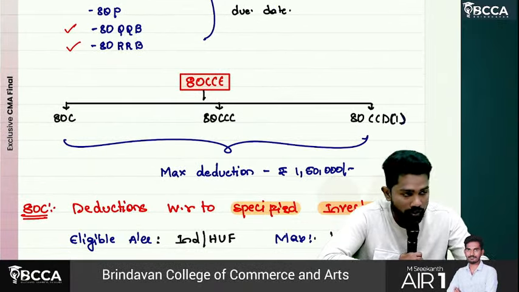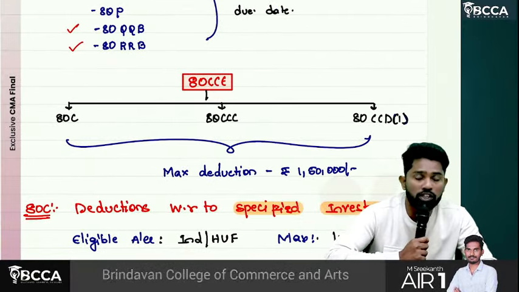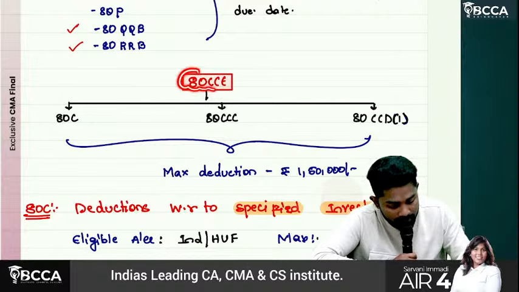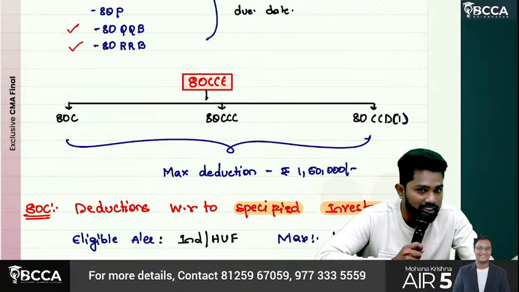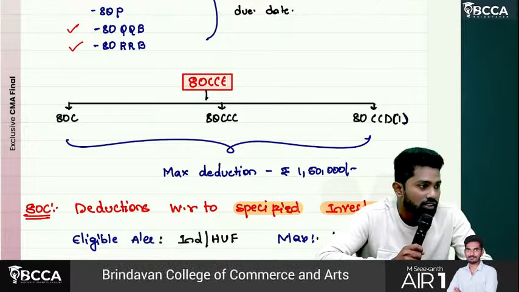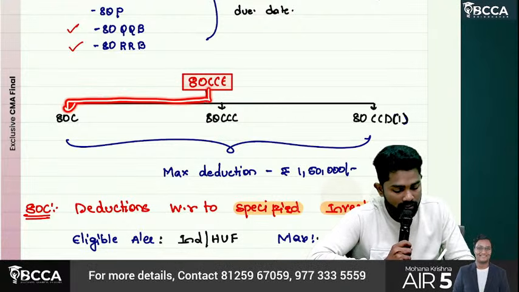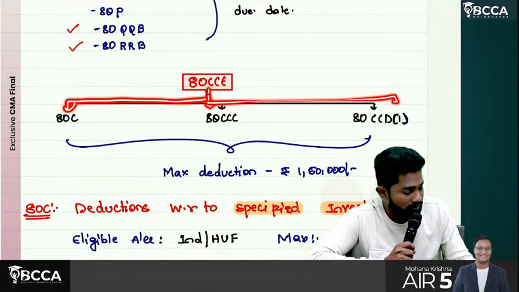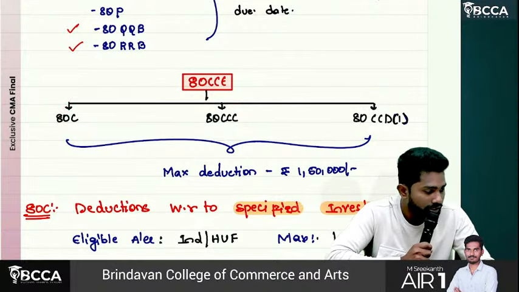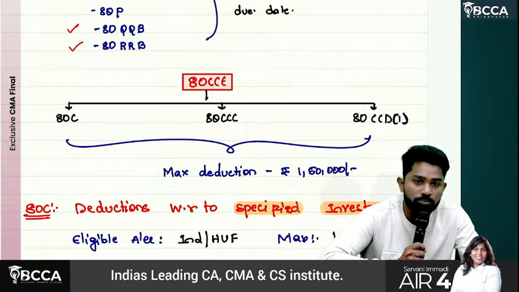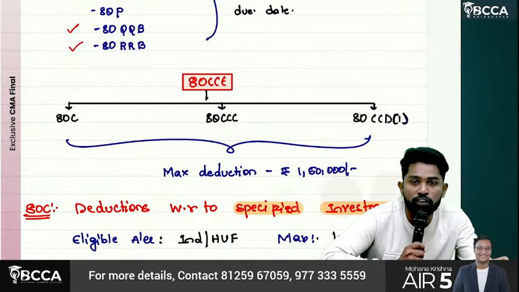Okay. So now we are moving on to 80CCE. Sir, 80CCE will not talk about a separate deduction. 80CCE gives a maximum, a cap for deductions to be claimed.